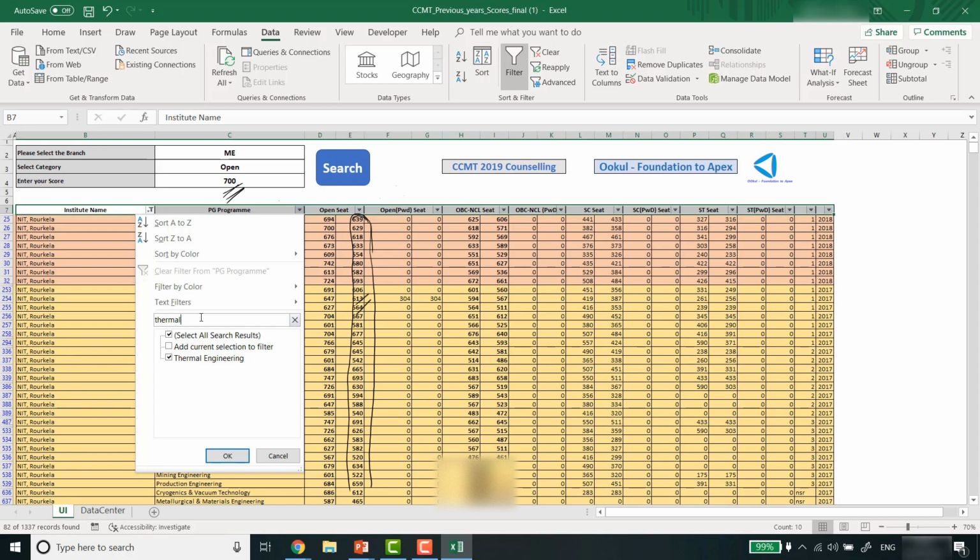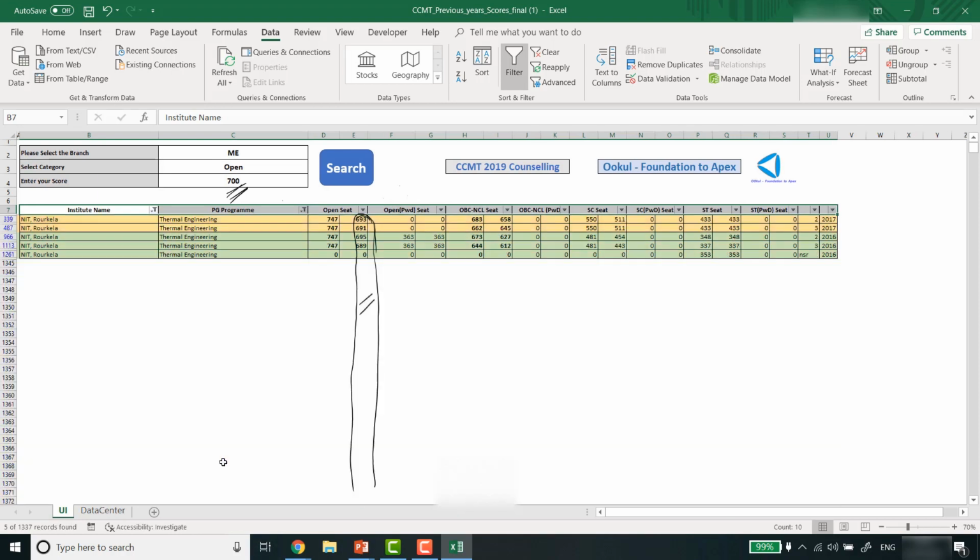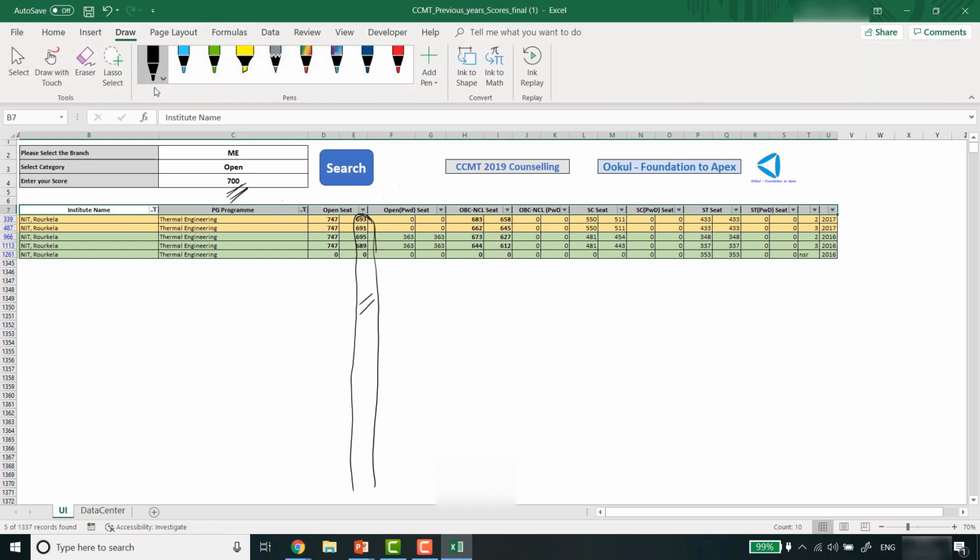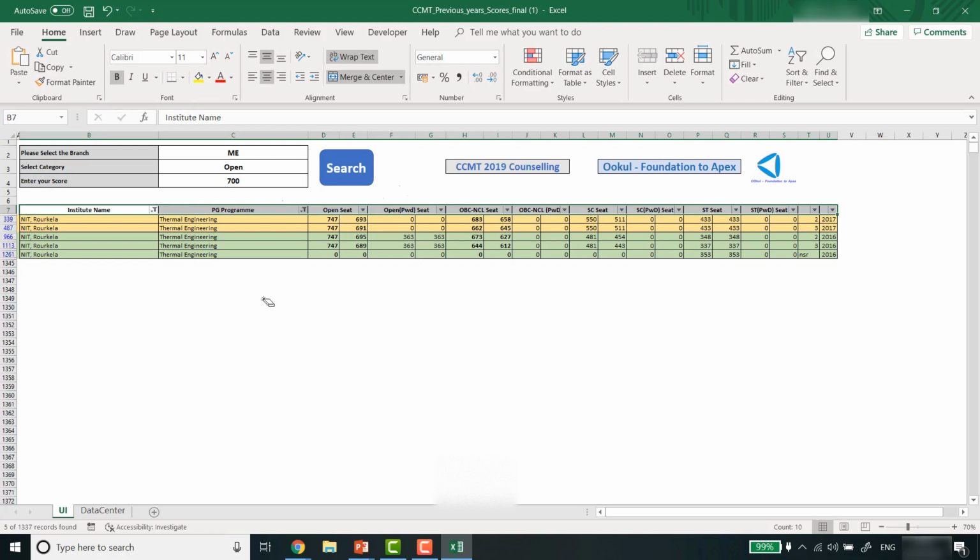When I select this, I will get only the list of the courses that are available in NIT Rourkela which have the minimum scores less than the input score, in which your input score is more than the minimum scores according to your own branch, okay.